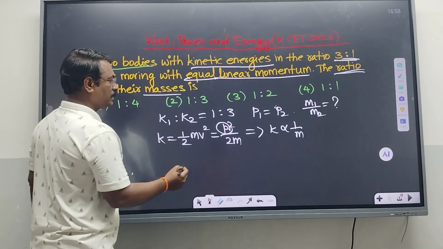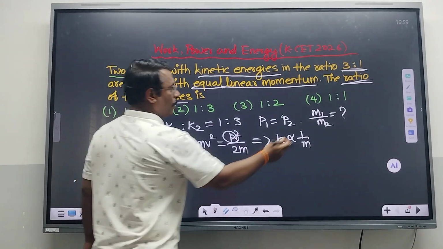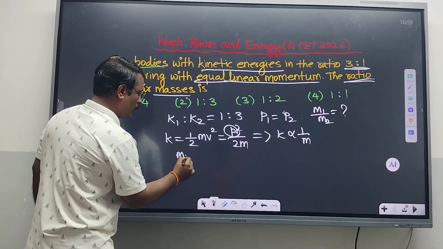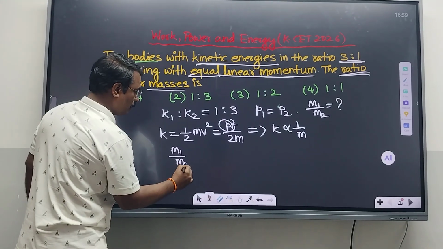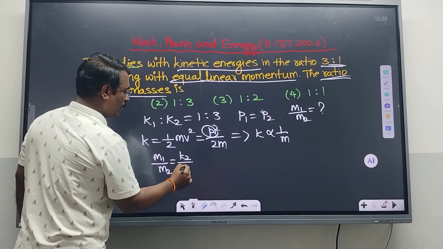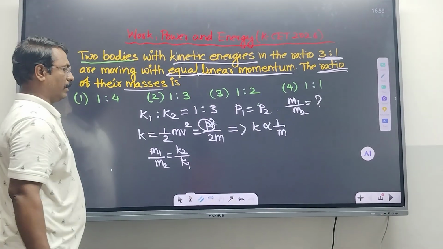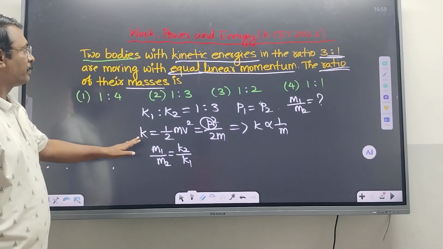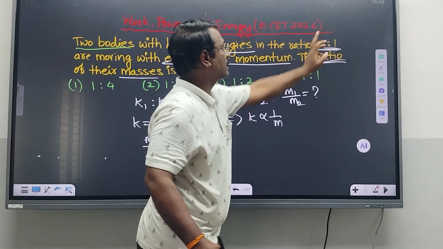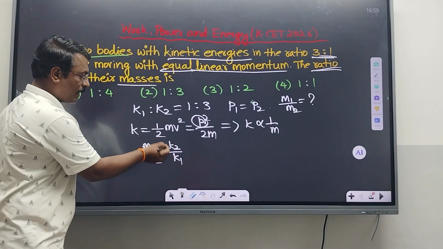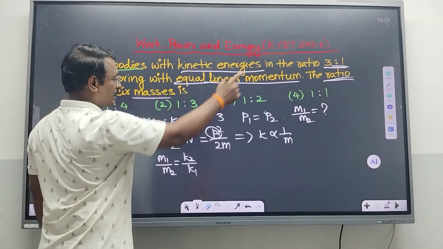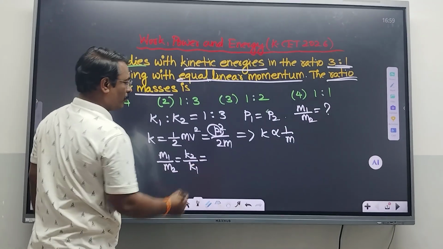Now we want m1 by m2. Therefore we can write m1 by m2 is equal to K2 by K1. Is that clear? Here the ratio of kinetic energy is given, K1 to K2 is 3:1.